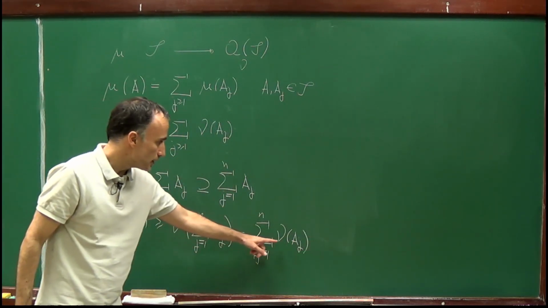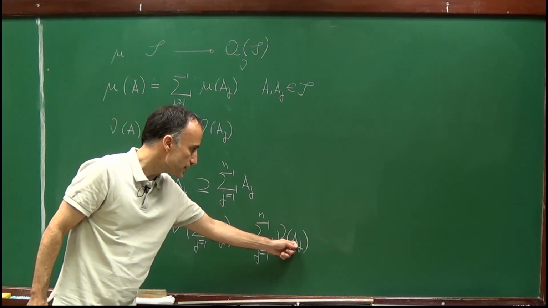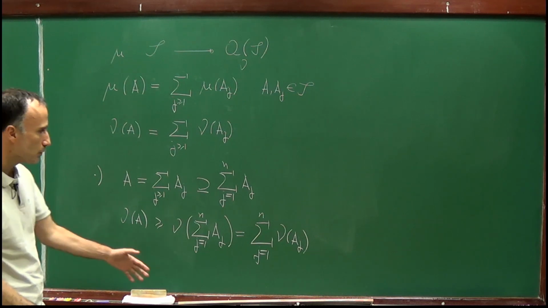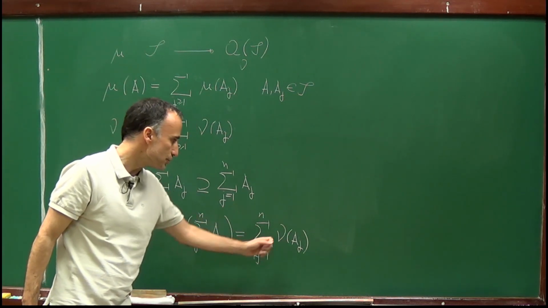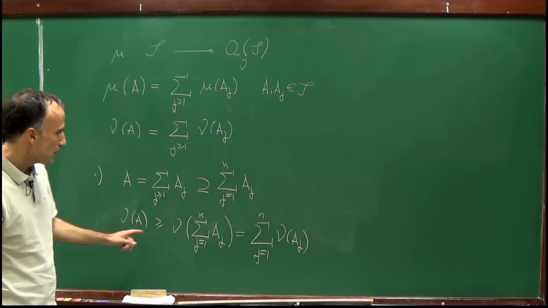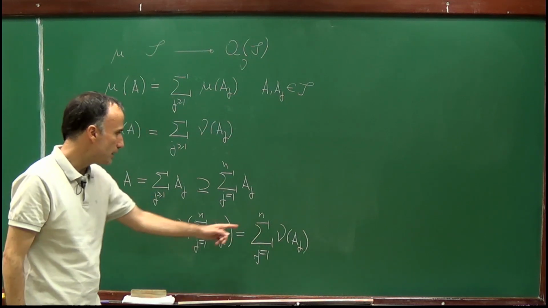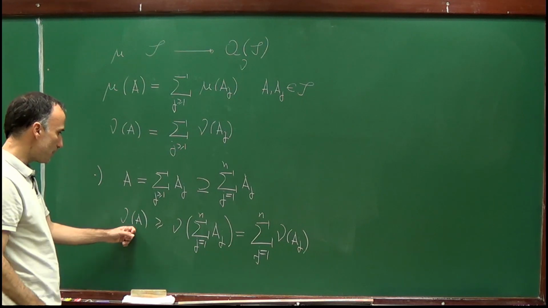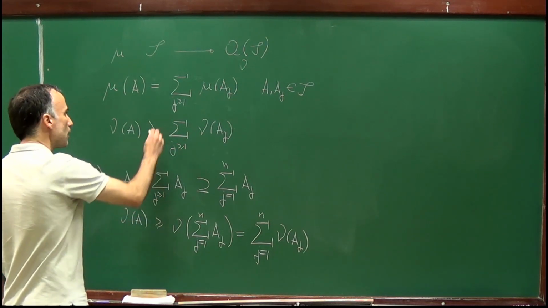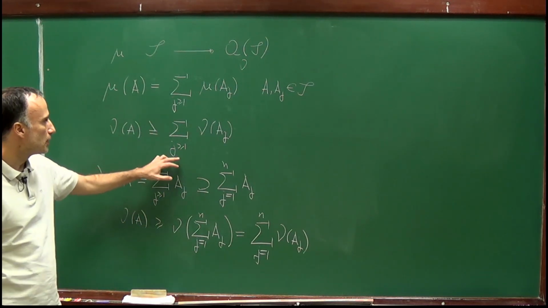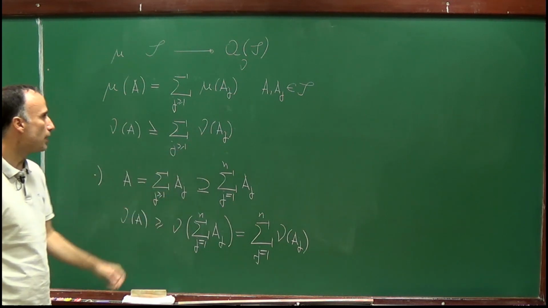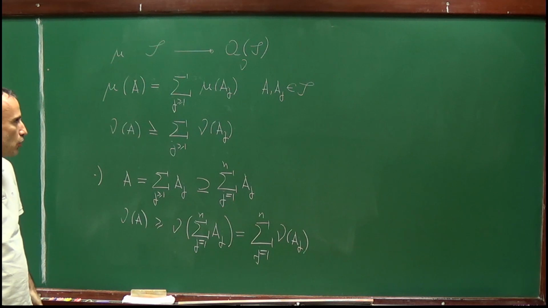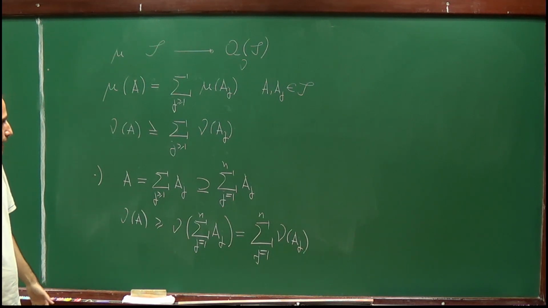Now I can replace, if I want, nu by mu because these sets A_j belong to the semi-algebra, but I won't do that. From now on, I will always use nu. Since this inequality holds for any n, I can send n to plus infinity to obtain that nu of A is larger or equal than the sum for j greater or equal to 1 of mu of A_j. So this inequality always holds.